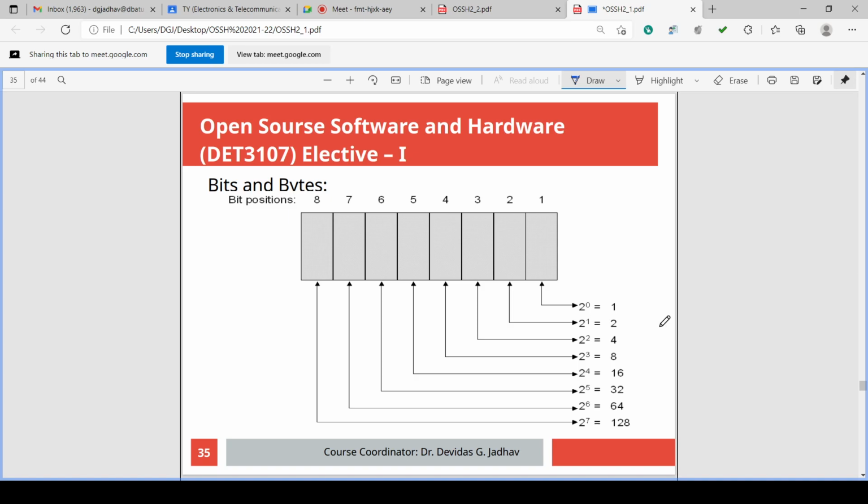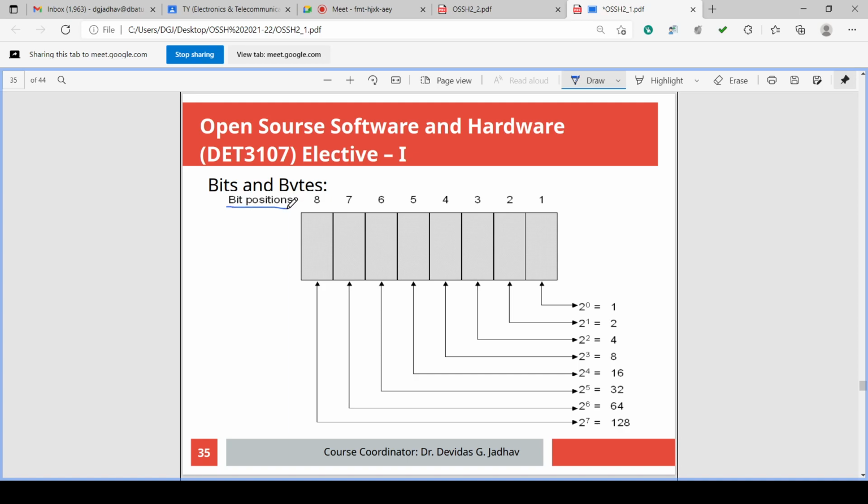That is shown here. In this case, numbering is done for the bit positions. This is the first position of the bit, this is the second position, this is the third position, and similarly the fourth, fifth, sixth, seventh, and eighth bit positions.